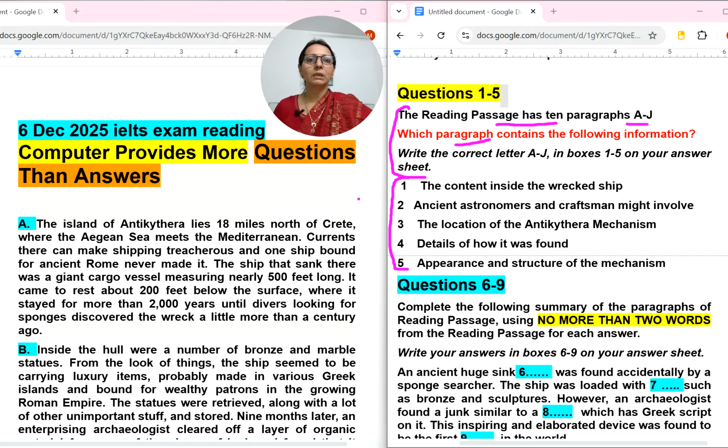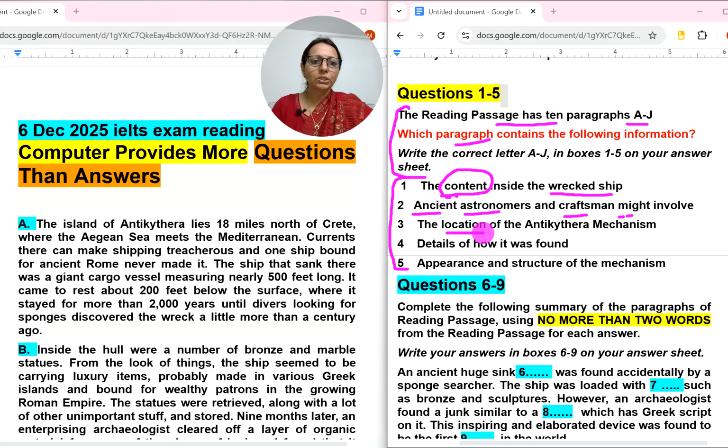Within 30 seconds I will read all the information, questions 1 to 5, and understand each statement, selecting 1 or 2 keywords from these questions. The content inside the wrecked ship. Ancient astronomers and craftsmen might be involved. Here, ancient astronomers and craftsmen is the important phrase, along with content and wrecked ship.